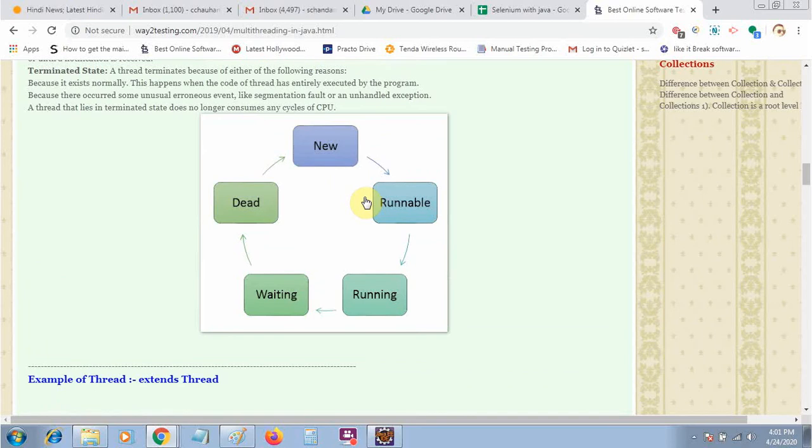Now we will create a program with threads, and we will try to cover all the basic scenarios of the thread, so you will get a much clearer idea of the thread concept.